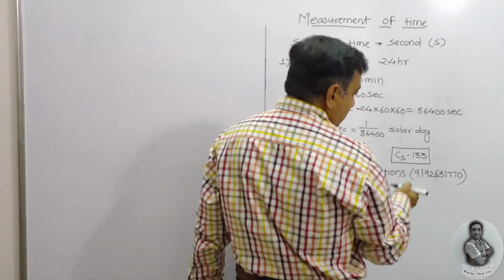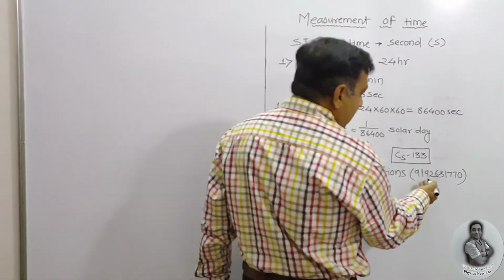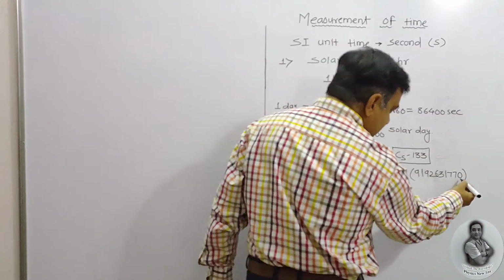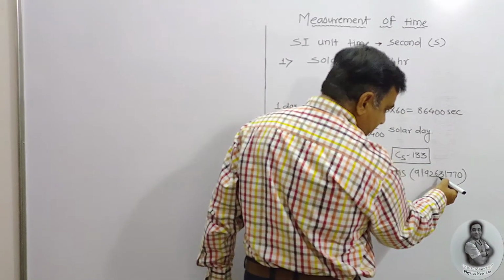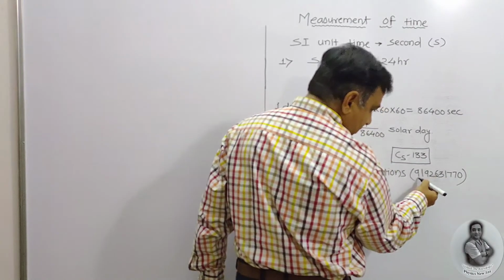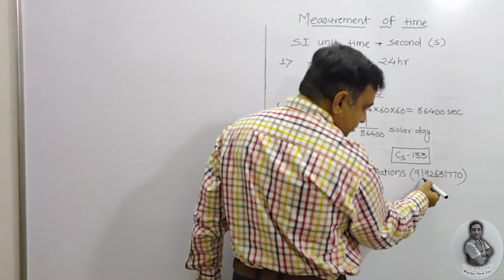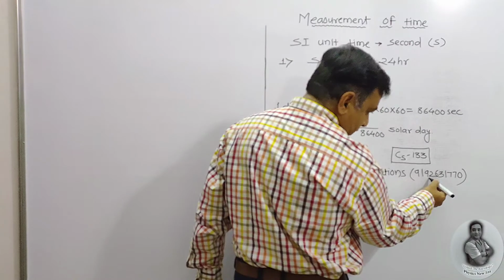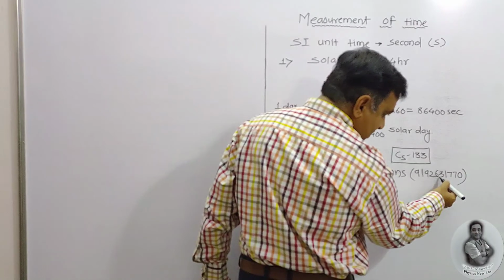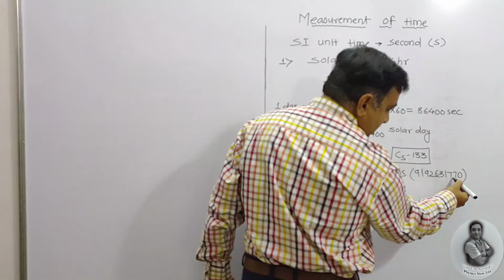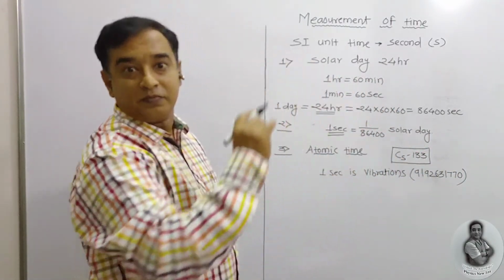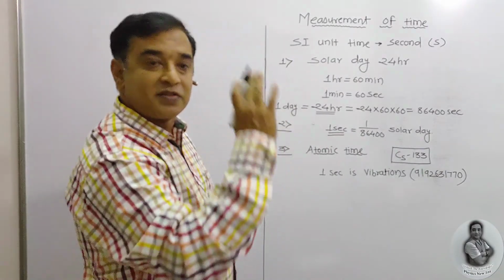That means 9 Arab, 19 crore, 26 lakhs, 31,770 in the Indian place system.